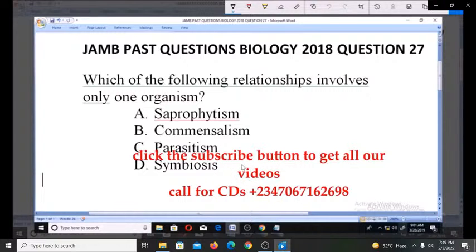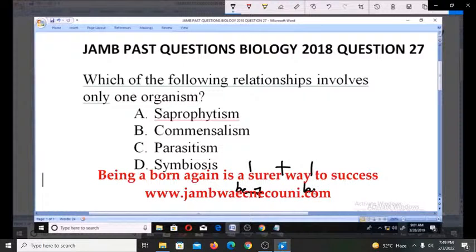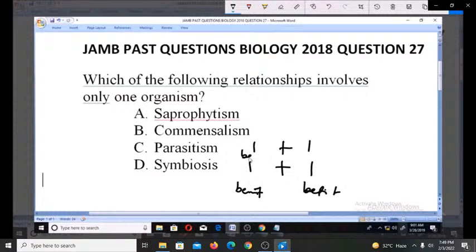In symbiosis, you have one organism in a relationship with another one, both of them benefiting from each other. So that's what you have in a symbiosis. In a parasitism, you have an organism in a relationship with another organism. One will be benefiting, whereas one is losing.